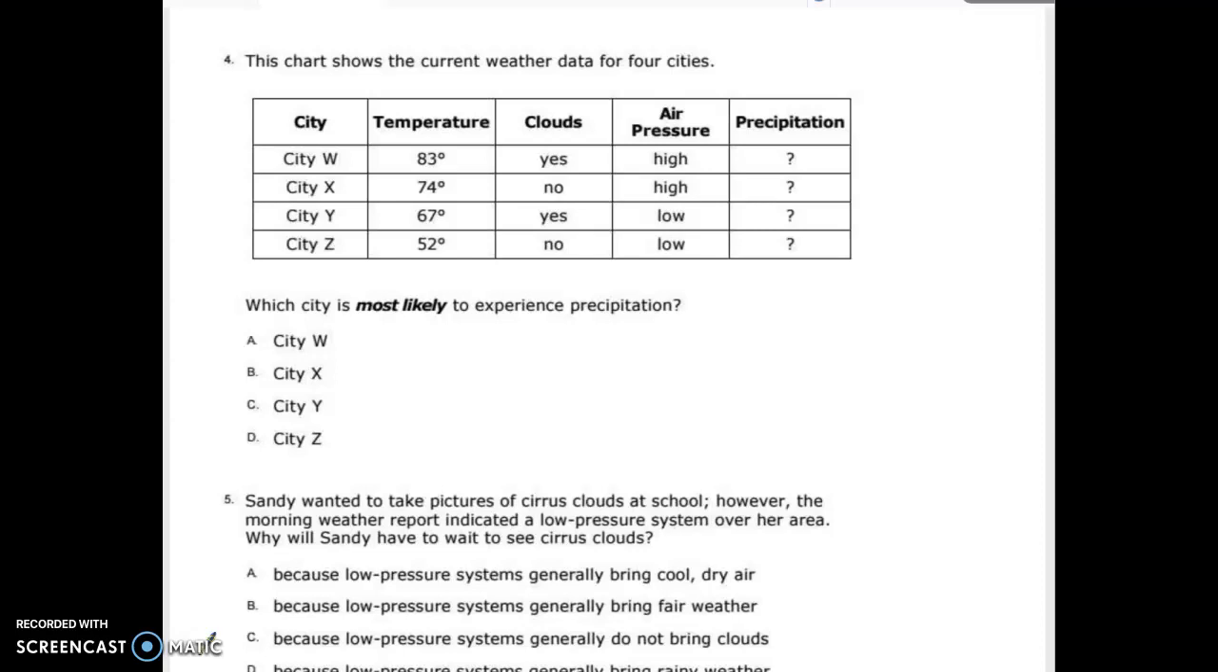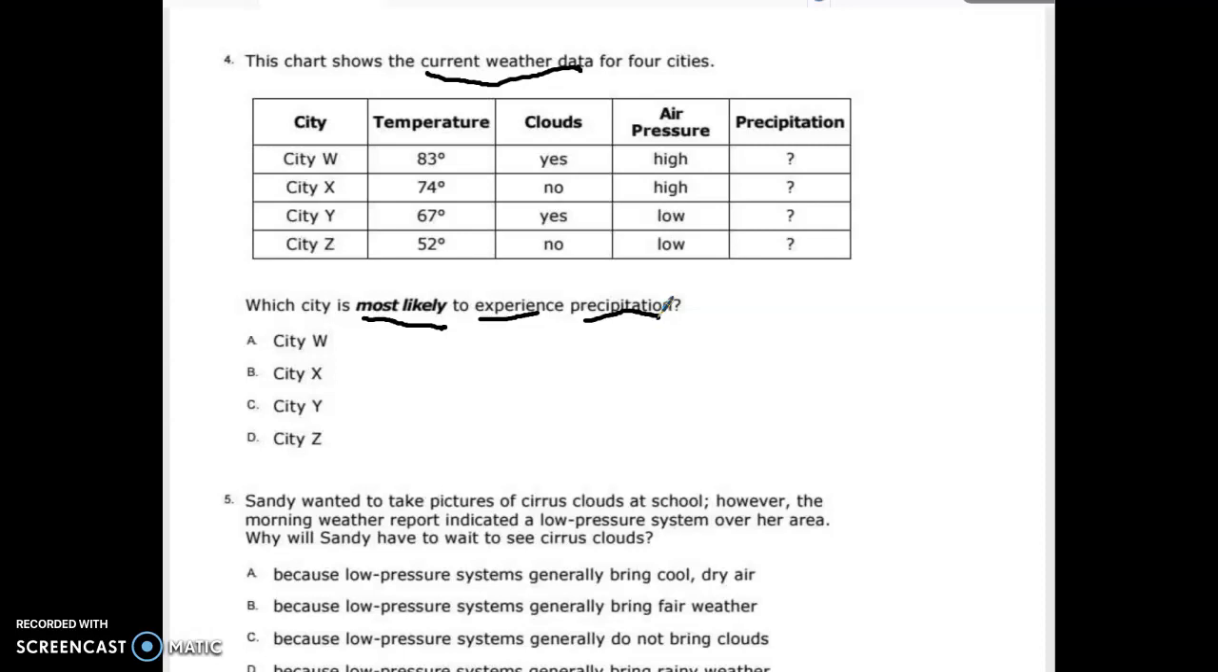There is enough information inside of this chart, and there are words that you should be familiar with because they're all vocabulary words, that you should be able to figure out what is happening in this question. So let's take a look at this. This is a chart showing current weather data for 4 cities, city W, X, Y, and Z. And it asks which city is most likely to experience precipitation.